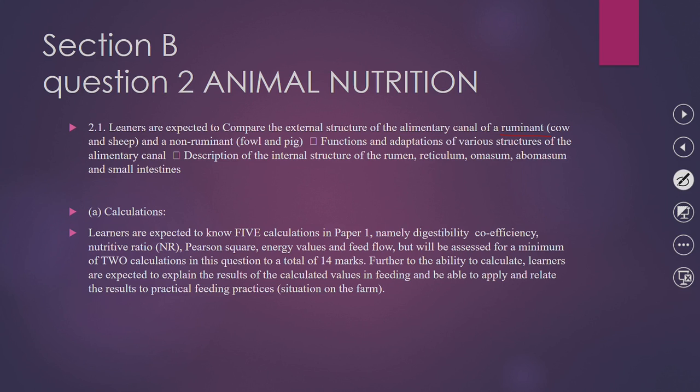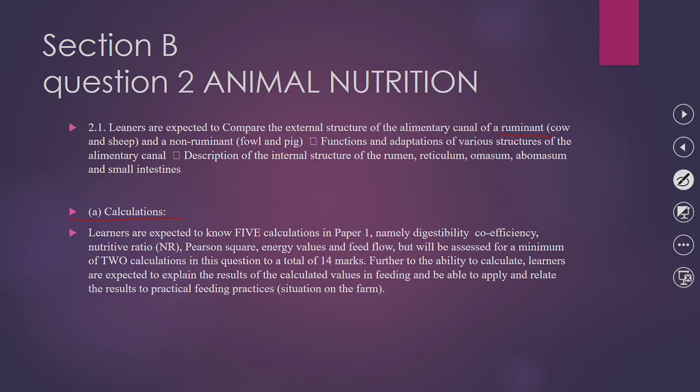Now, another thing you must look out for in this question 2 is the calculations. In the calculations we have 5 calculations in paper 1. We have digestibility coefficients.